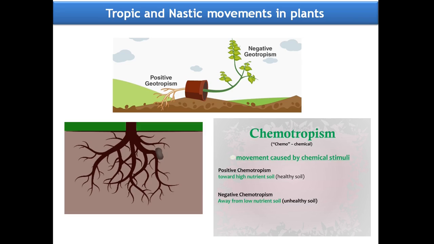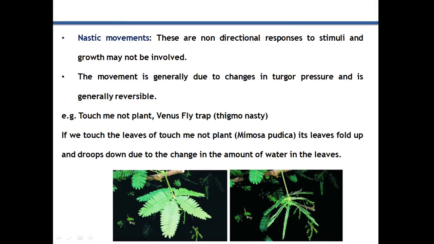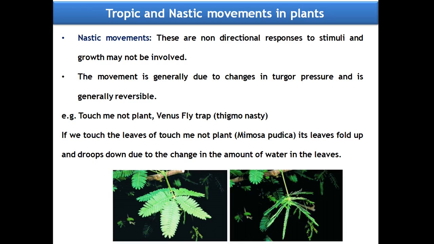And already we know that pollen tube formation is an example of positive chemotropism, whereas the roots, if they find any chemicals on their way, grow away from them, which is called negative chemotropism. That's all about tropic movements in plants.